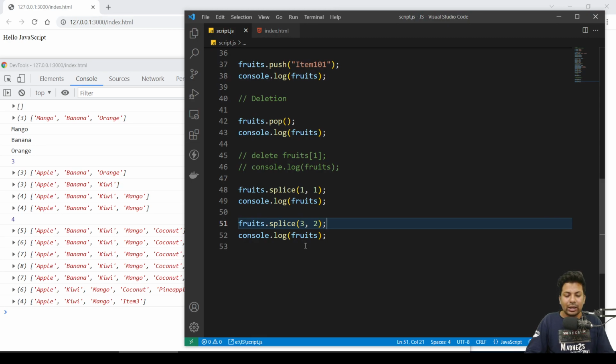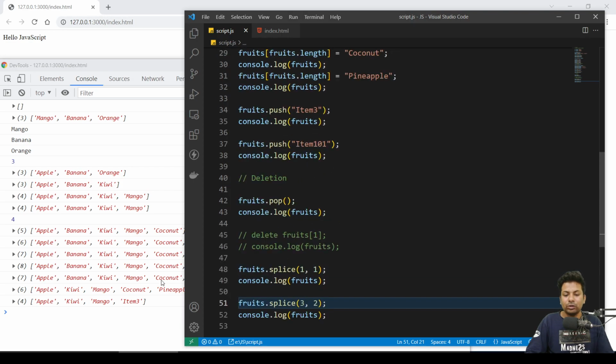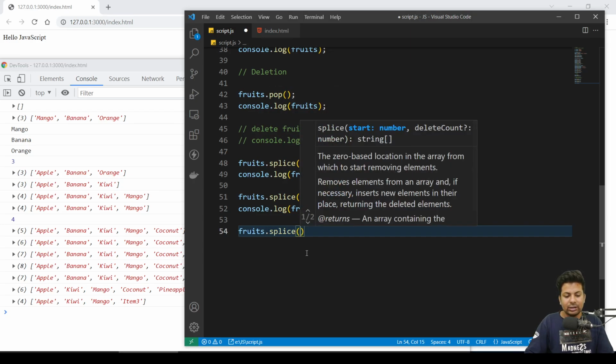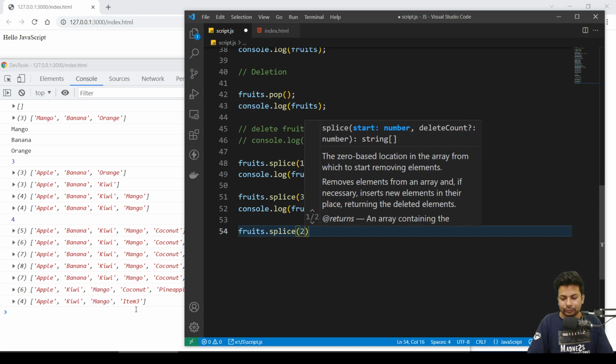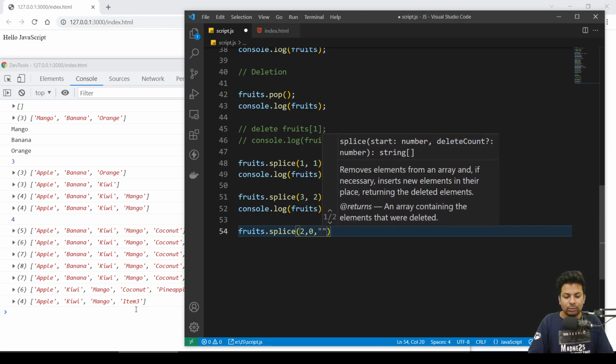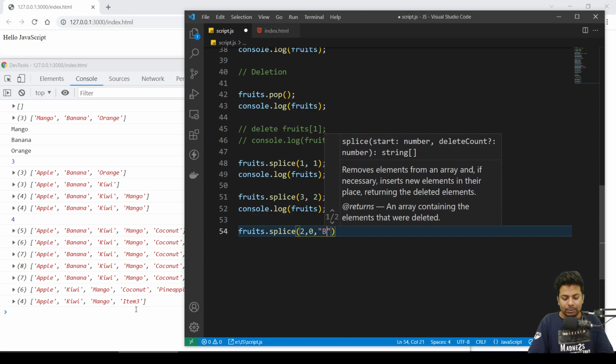Now suppose I want to push some element in between. Here I was pushing in the end. I want to push in between, like between maybe kiwi and mango. For that also we'll use splice. So I'll say fruits dot splice, 0 1 2, put here. So I'll say put on the second index, and don't remove anything, and the value should be like banana.